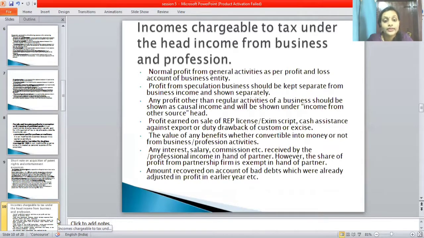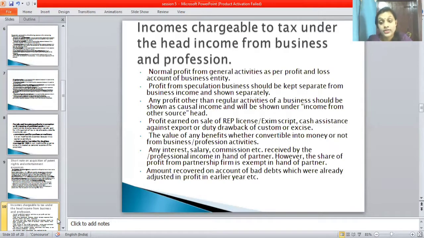The second point is that profits from speculation business should be kept separate from the business income and shown separately. Next, any profit other than regular activities of business should be shown as casual income.